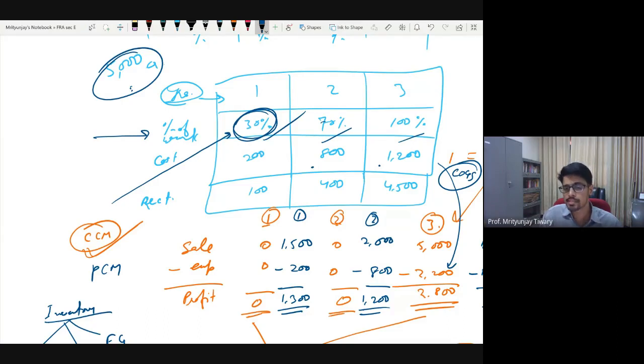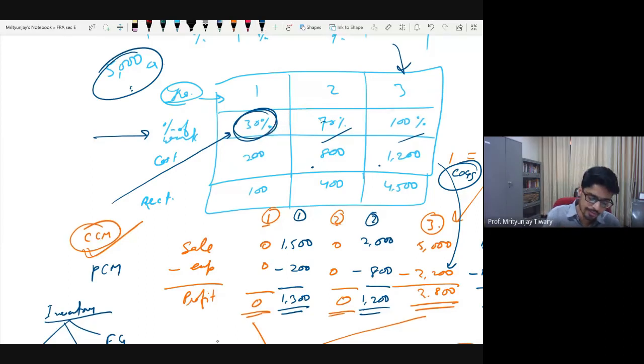Now it's not necessary for us to make the payment in the same proportion. Let's say our deal is that in first year she will pay me 50%. Or let's say our deal is that she will pay the entire money when the entire work is completed. My point is that the money received can be different from this percentage.